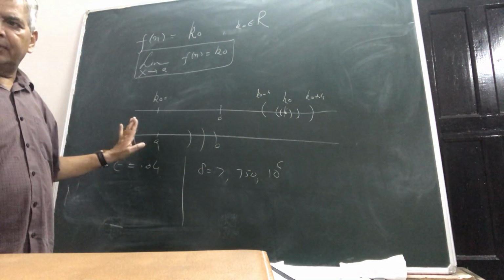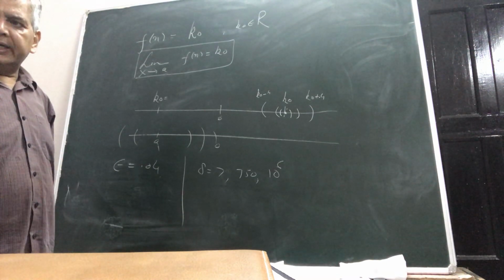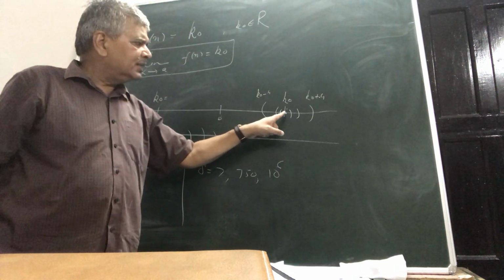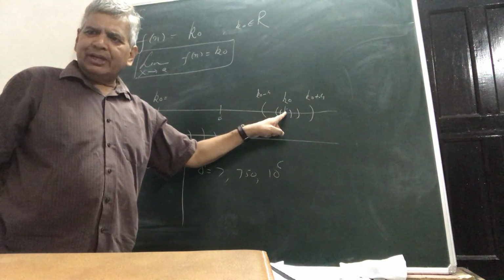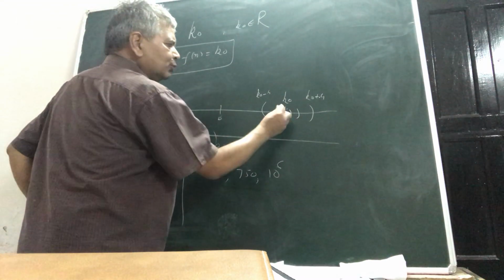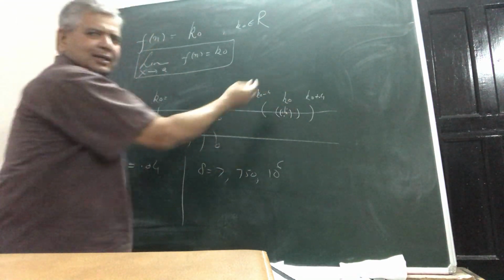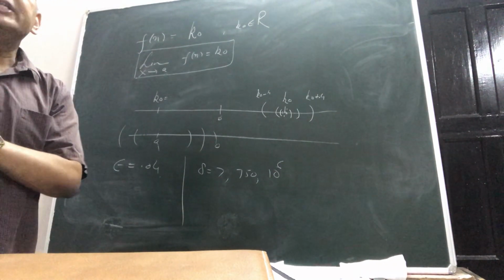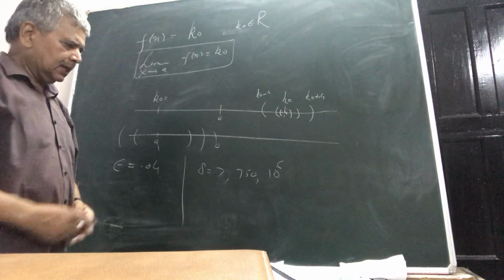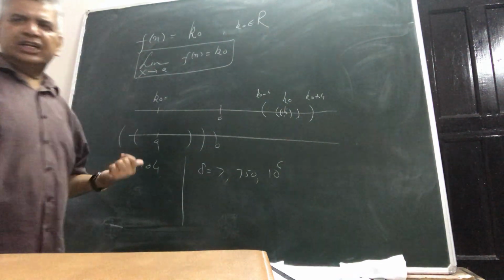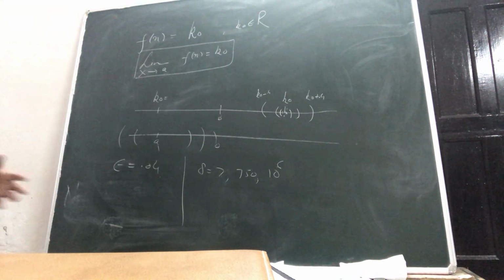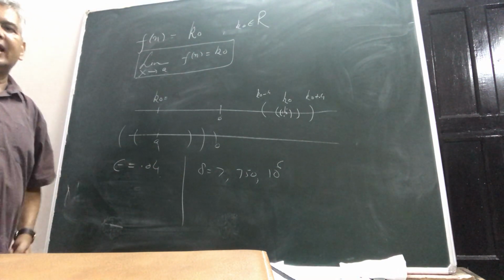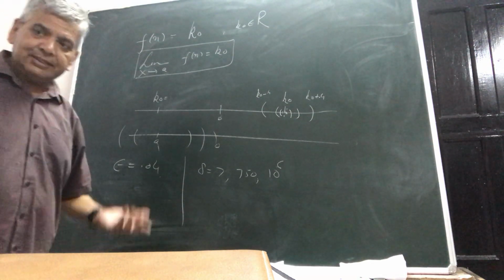When you take any number in this large delta neighborhood, you will find this thing, because all the functional values will exactly be on K naught. So see, however small an interval you make, this functional value will always be lying in that epsilon neighborhood of K. So this is one classic example, the constant function, which will give you some idea of how delta is to be found when epsilon has been given to you. So this is what you have to do.